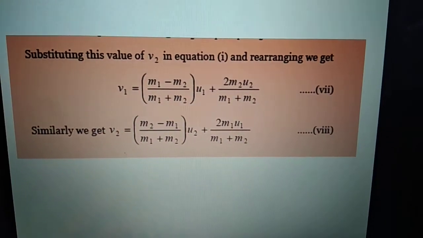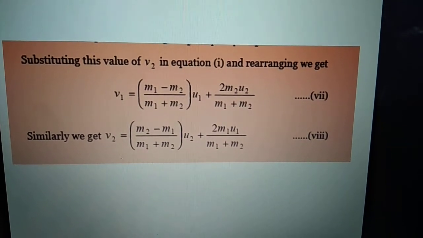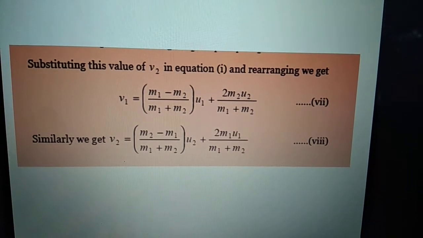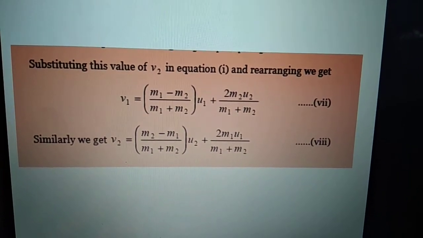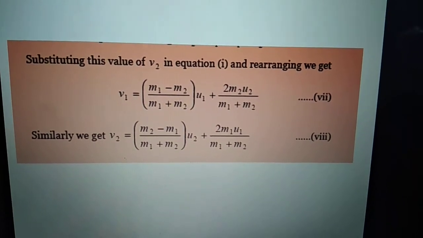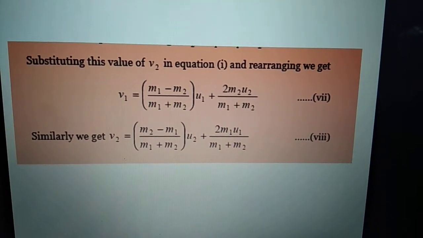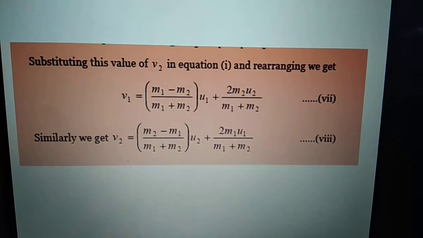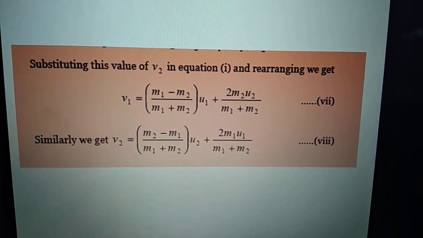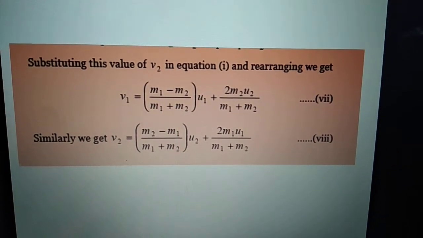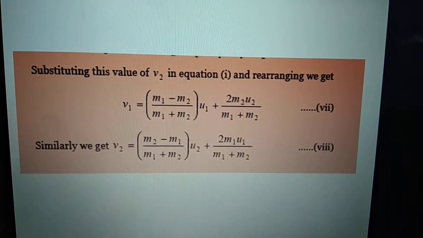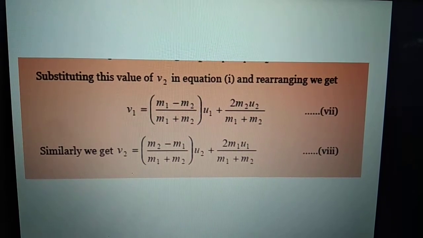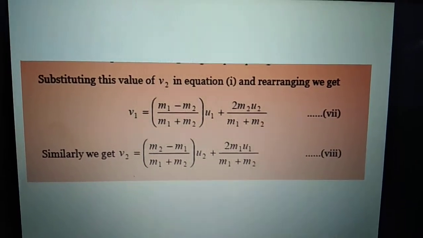After solving and rearranging these equations, we will get the final expression for the velocity of both the bodies. So the final velocity expression is this one: v1 equals (m1 minus m2) divided by (m1 plus m2) into u1, plus 2m2 u2 divided by (m1 plus m2). Remember again, when the bodies collide in elastic collision, their linear momentum as well as kinetic energy is conserved. But when they collide in an inelastic manner, they stick to each other and only their linear momentum is conserved, not the kinetic energy.